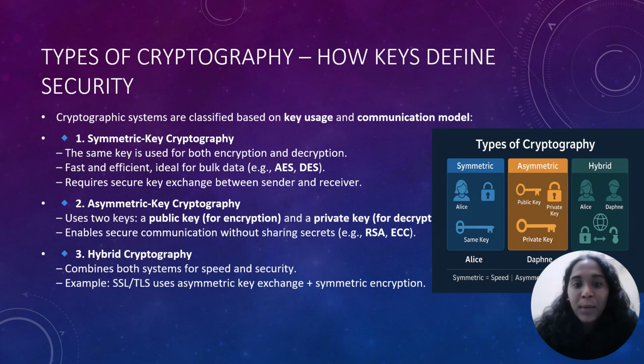For example, when you open a website starting with HTTPS, your browser first uses asymmetric encryption, such as RSA, to exchange a symmetric AES key, then switches to that faster method for the rest of your session. This balance of security and efficiency is what keeps your online banking, shopping, and cloud data safe.